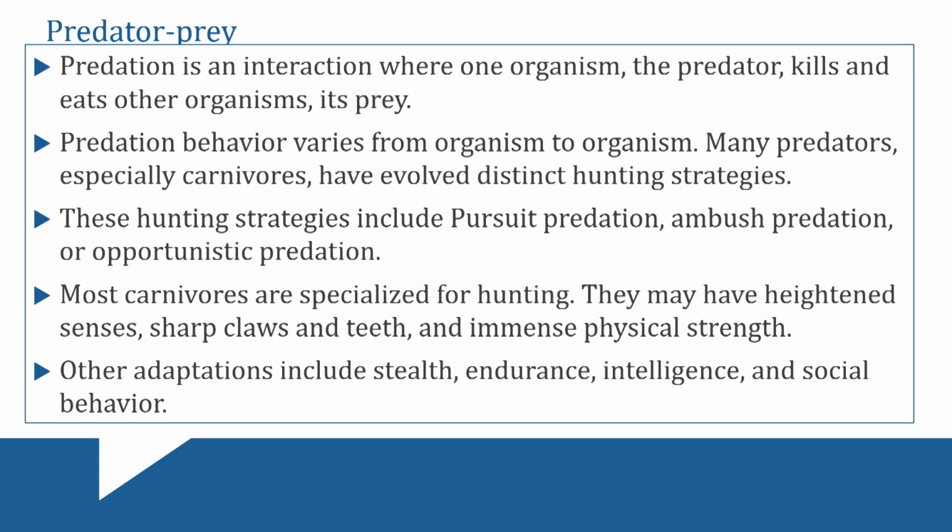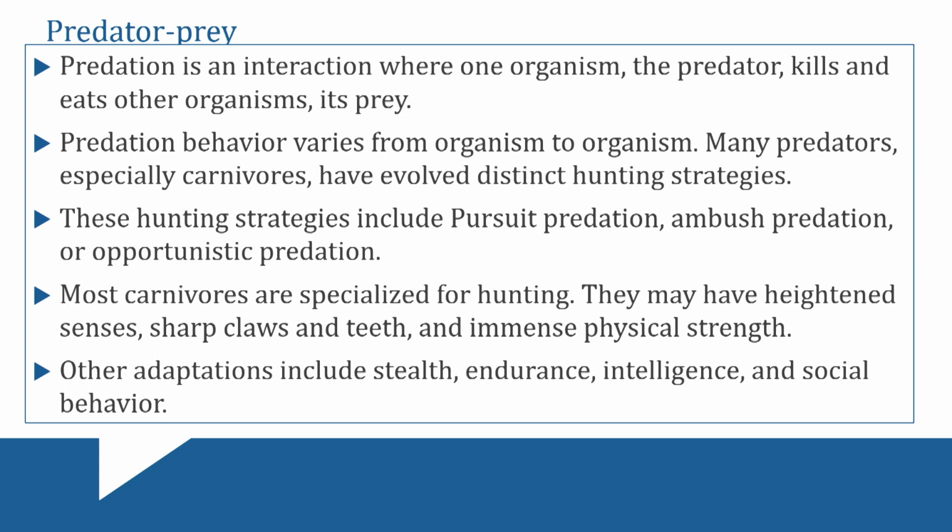If you compare that to the eyes of prey, they usually have eyes on the side of their head. So think of cattle, zebra, antelope. They don't have eyes on the front of their head, they have them to the side. And the reason for that is you have to think about how they eat their food. Think of a cow, it leans down, it's eating the grass right in front of it, and it's looking straight down. If its eyes were on the front of its head, all it would see is the ground. But because the eyes are on the side of its head, it can still stay aware of what's happening, and it helps it avoid, hopefully, anything that's hunting it.